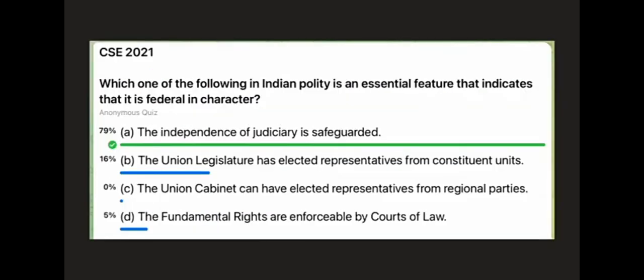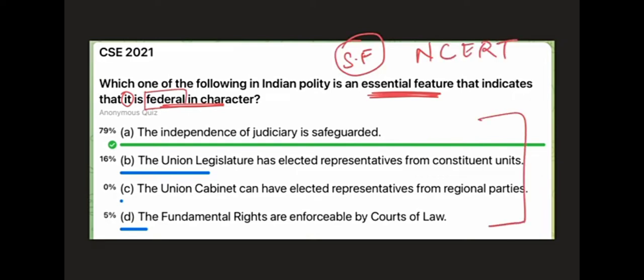The second question reads, which one of the following in Indian polity is an essential feature that indicates that it is federal in character? It means Indian polity is federal in character. So again, guys, this is a standard fact question. It is given in your NCERTs as well, in your Lakshmikant as well. But if you look at the options, this will require you to think. It is not like it is directly given in your books.